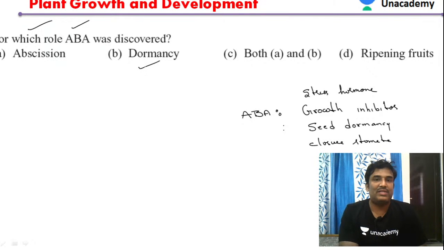Abscisic acid is a growth inhibitor. It plays an important role in seed dormancy. Accumulation of abscisic acid in the seeds makes the seeds dormant. That is one of the important functions. Apart from that, it is also involved in abscission. So both dormancy and abscission are the main functions of abscisic acid.